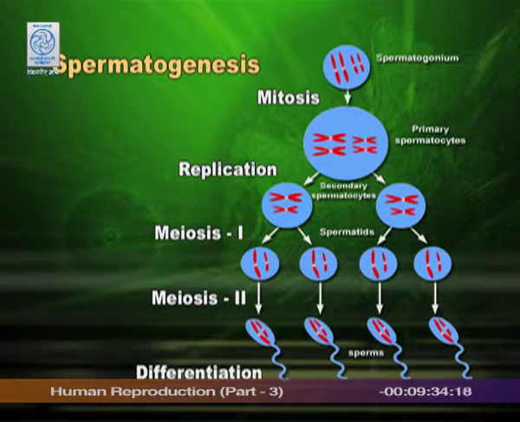So, all the 4 have 23 chromosomes, and now they will give rise to sperms, and hence sperm will have 23 chromosomes. If we try to name these cells, we started with spermatogonia, primary spermatocytes, secondary spermatocytes, spermatids,